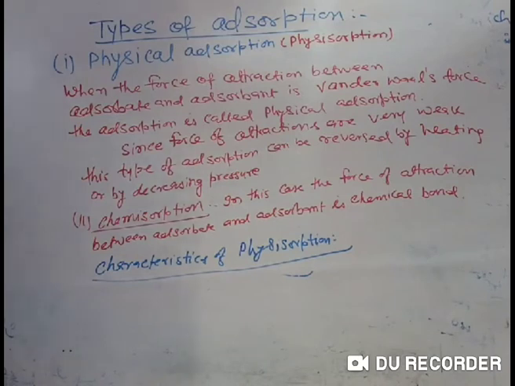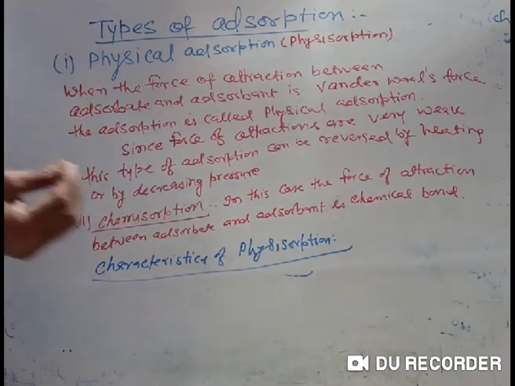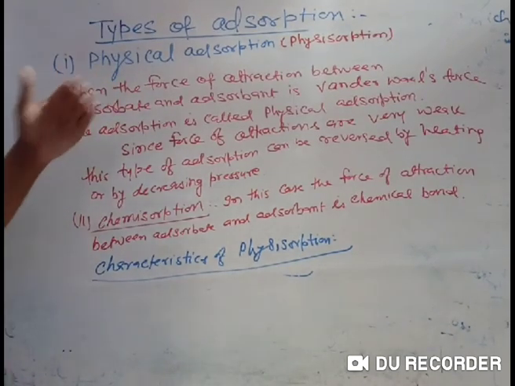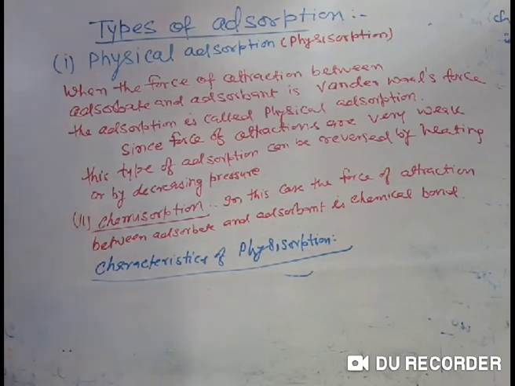In case of physical adsorptions, when a gas is physically adsorbed on the surface of a solid, the chemical nature of the gas does not change. Like if ammonia gas is adsorbed on the surface of charcoal, it will remain in the form of NH3 molecule. But when oxygen is chemically adsorbed on the surface of iron or aluminum, it changes into oxide. But in case of physical adsorption, there is no change in the